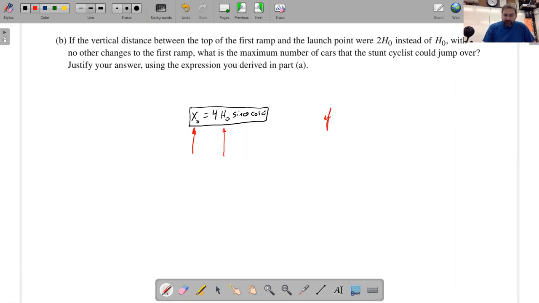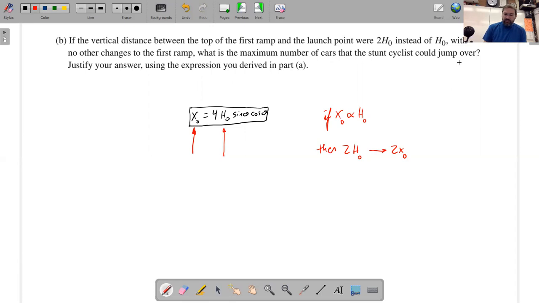So if x0 is proportional to h0, then 2h0 gives you 2x0. If you double the value for h0, you double the value for the horizontal distance that you travel.